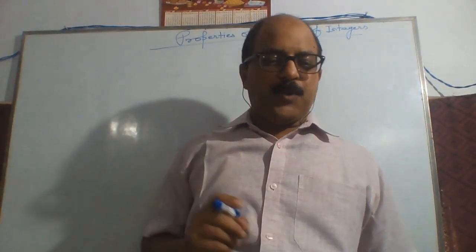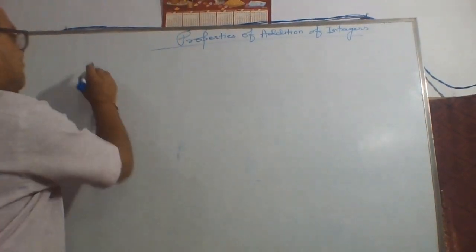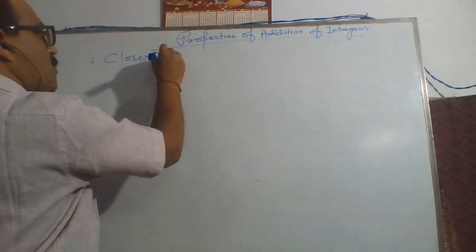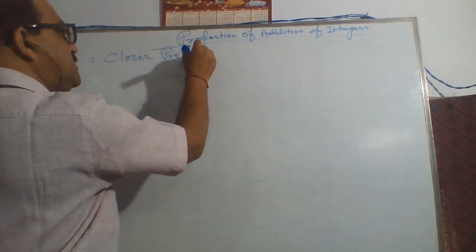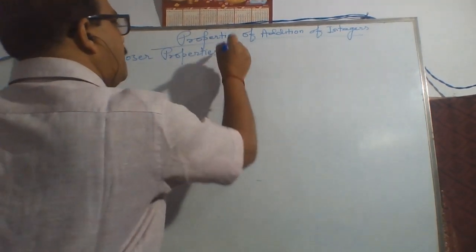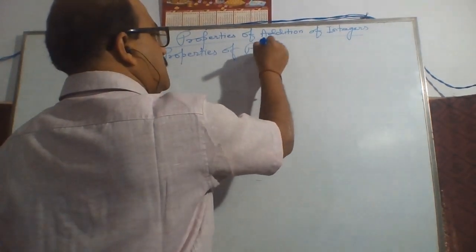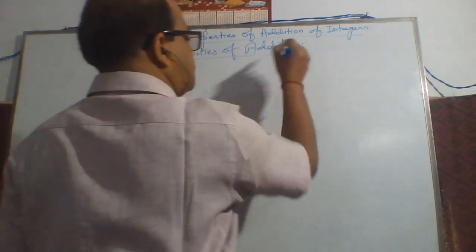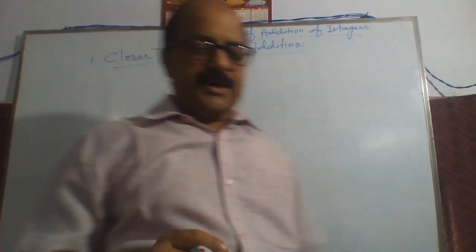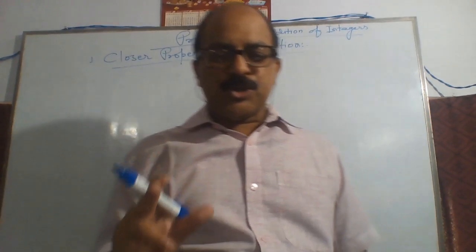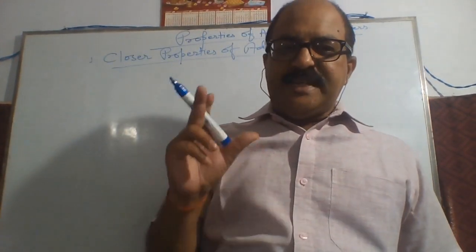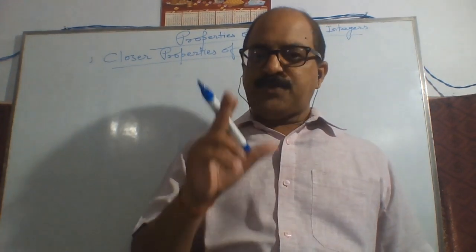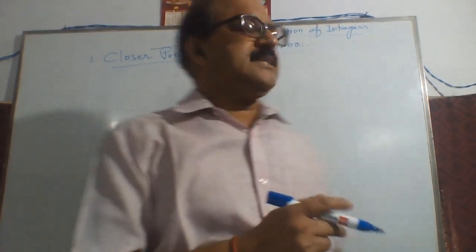First, closure property of addition. In this property, as we know, the sum of two integers is always an integer.